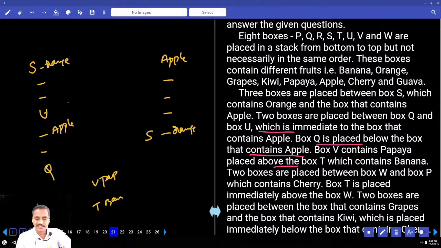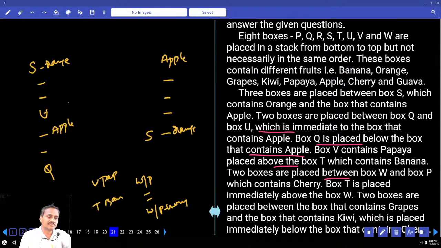Then T contains banana. And two boxes between W and P. Now between W and P there must be exactly two boxes. And P contains cherry. Now between W and P there must be exactly two. And P contains what? P contains cherry. And T is placed immediately above W. Now T is placed immediately above W.